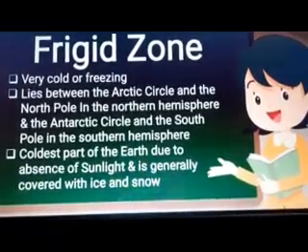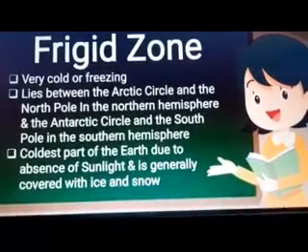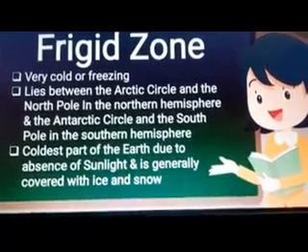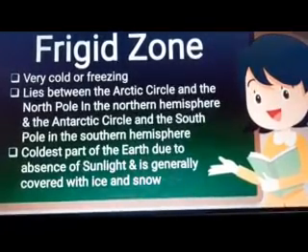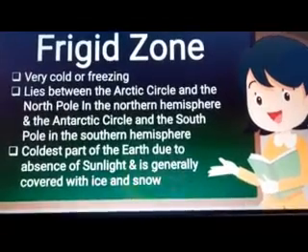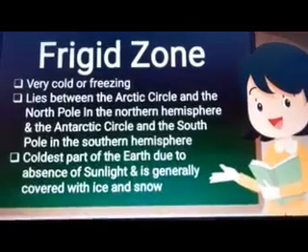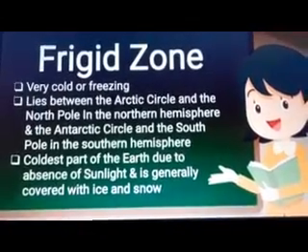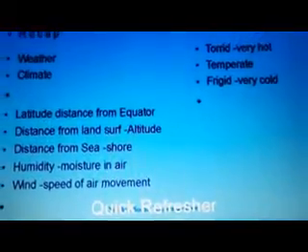This zone lies between the Arctic Circle and the North Pole in the northern hemisphere and the Antarctic Circle and the South Pole in the southern hemisphere. This part of the earth, due to the absence of sunlight, is covered with ice and snow.